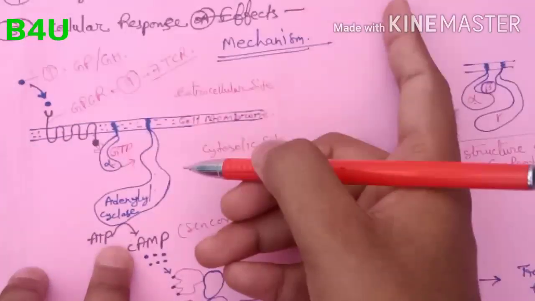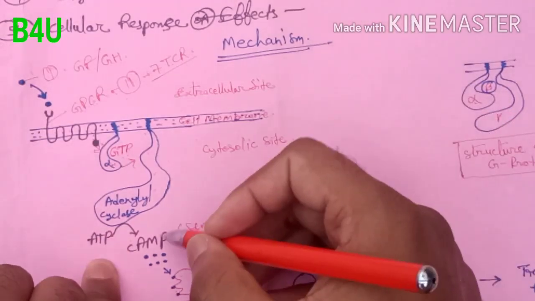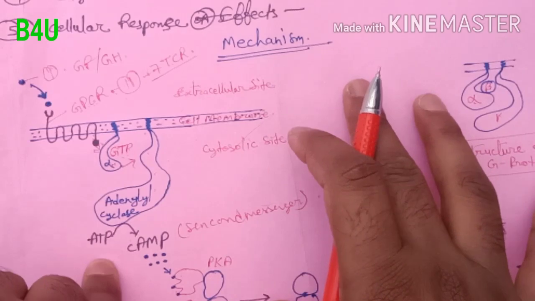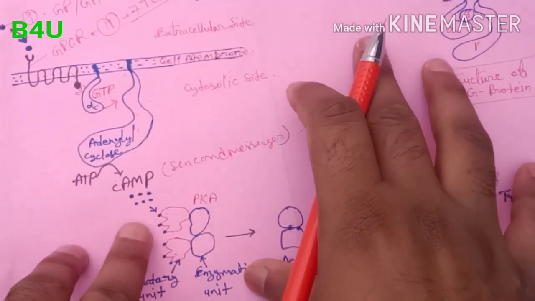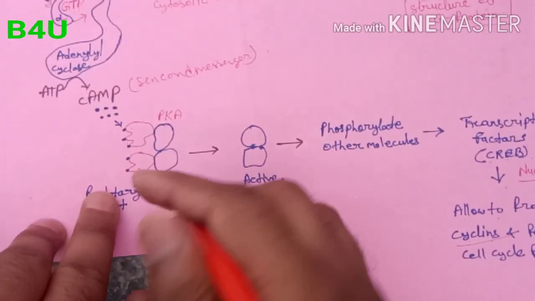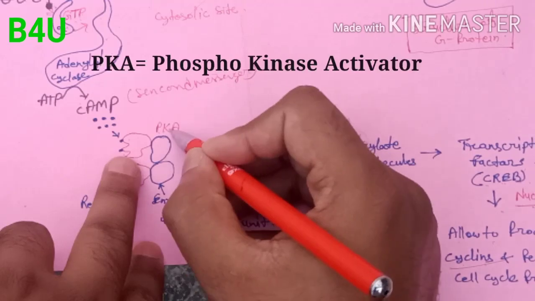This enzyme, after the signaling, takes ATP and forms cAMP. After the cAMP formation, these cyclic AMP molecules move forward and bind to the phosphokinase enzyme.